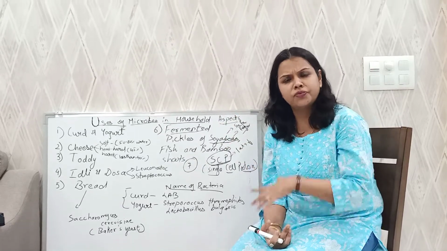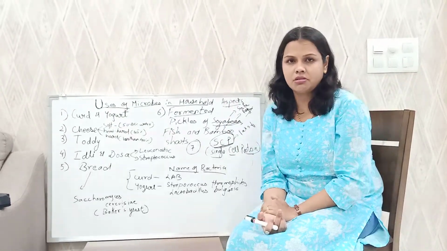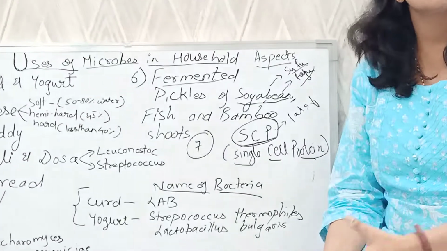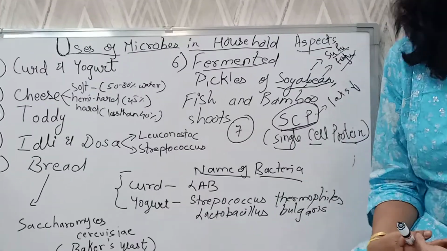It's a single step process. We can prepare it at our home. And this cheese is unripened cheese. This cottage cheese is an unripened cheese. It's very easy to make. Another type of cheese is ripened cheese.